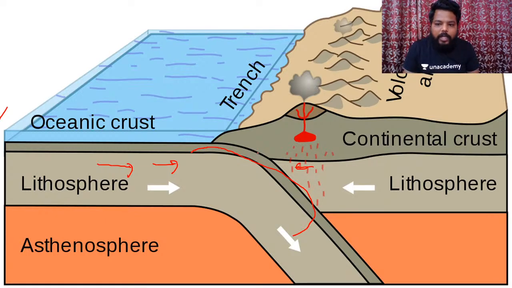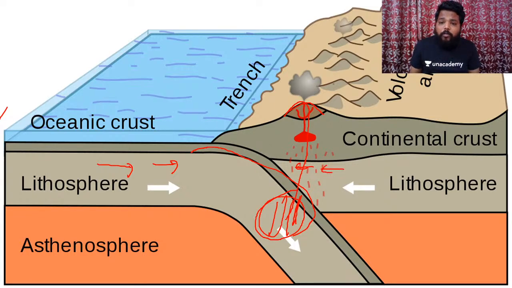Hence we would experience subduction, and after subduction we would experience melting of this crustal margin, and this melting will result in the formation of volcanic mountains. And because of the applied compressional force, there are chances that we may have development of fold mountains as well. The best example for this oceanic and continental collision is all along the belt of the North American western coast and South American western coast, where the Pacific plate subducting under the North American and South American coast results in fold mountain formation and volcanic activity all along.